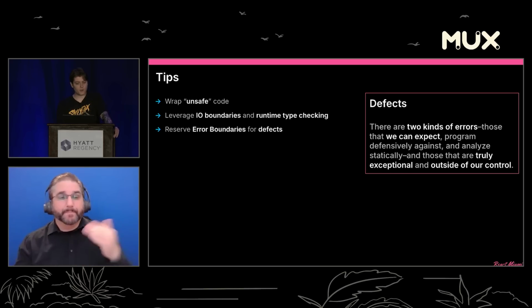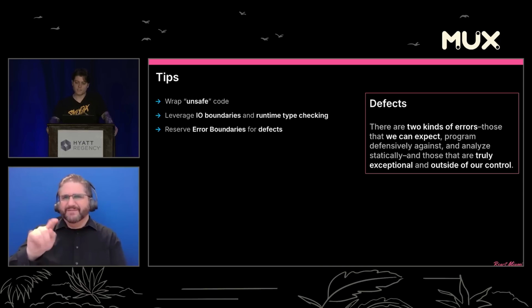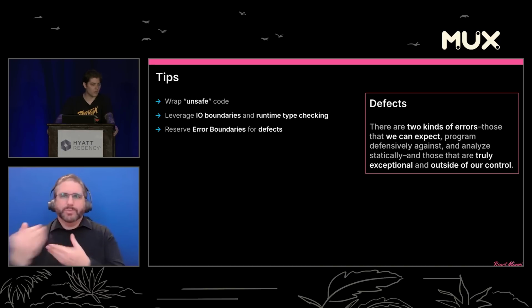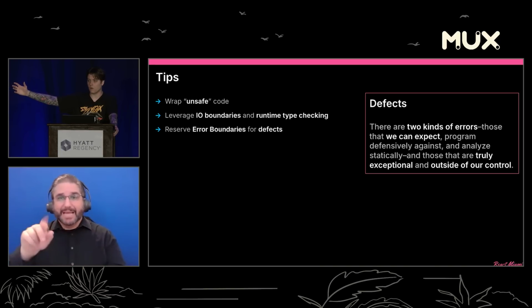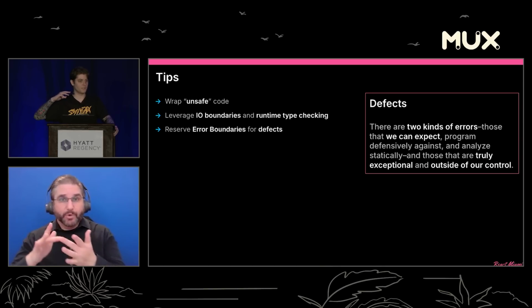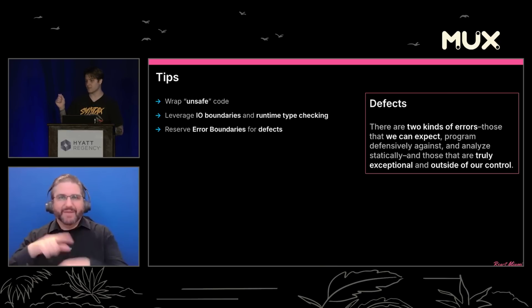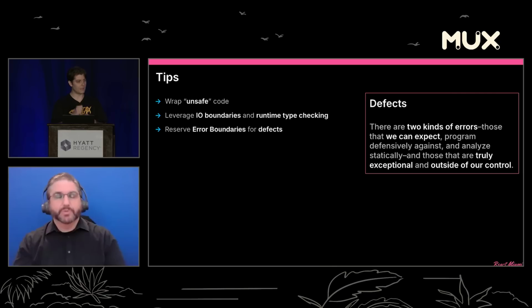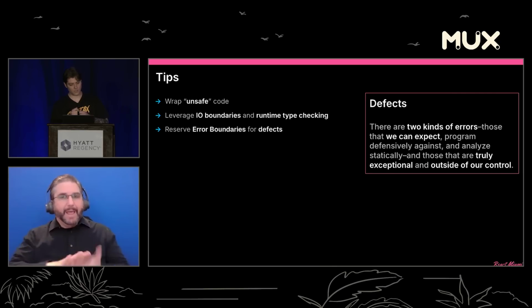Next, reserve error boundaries for defects. And a quick word on defects. There are two kinds of errors. Those that we can expect, program defensively against, and analyze statically. And those that are truly exceptional and outside of our control. So a defect might look like a data center going down and we can't actually make a call to a service. Or maybe our user loses internet connection while they're using our app and they get a timeout. Those are truly exceptional circumstances where defects happen. Reserve your error boundaries for that and get granular in managing your errors inside your components.